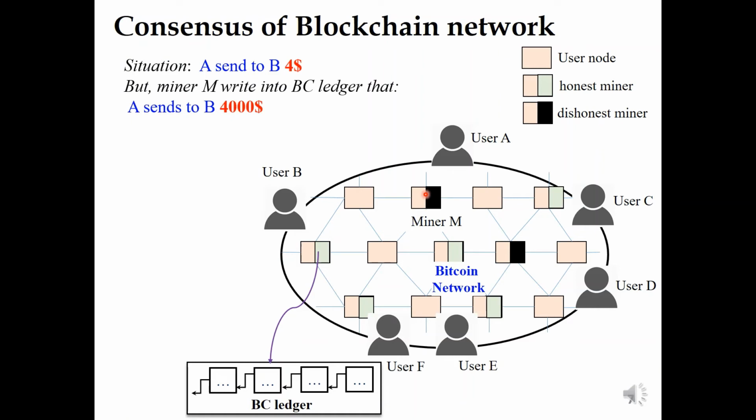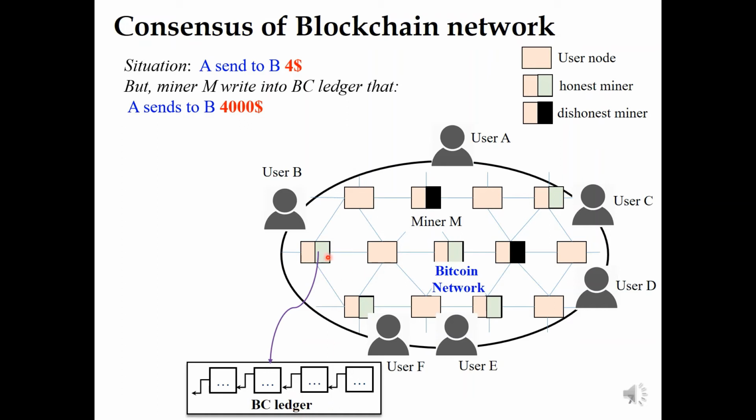Let's say the situation is like this. User A sends to user B $4. But the miner M here is a fake miner. They receive this information in the mining pool and then want to make fake information. They change the data to A sends to B $4,000. Completely different, $4,000, and they try to write this data into the blockchain ledger.